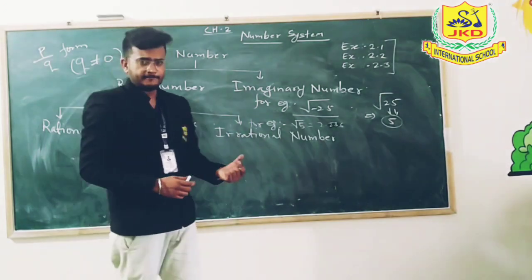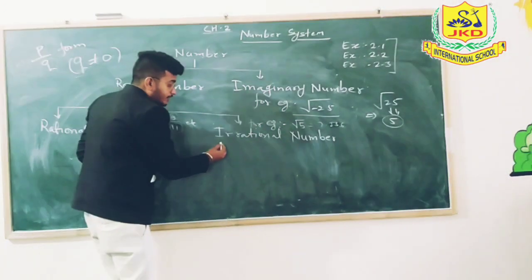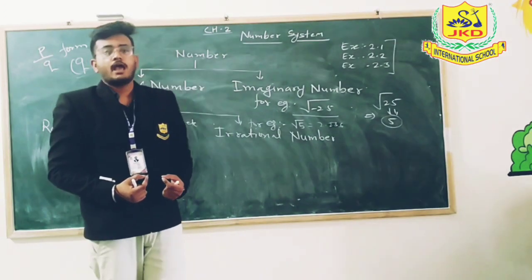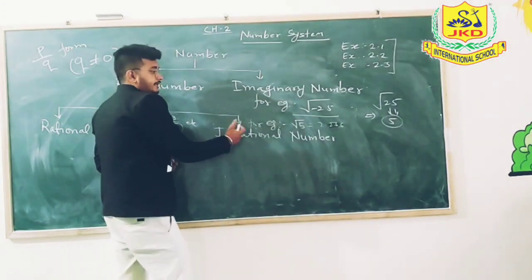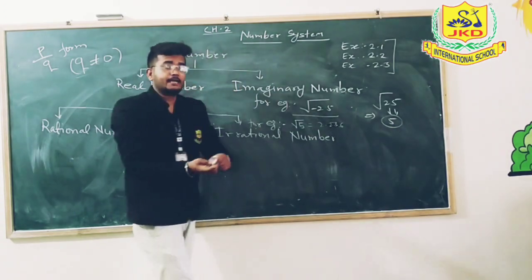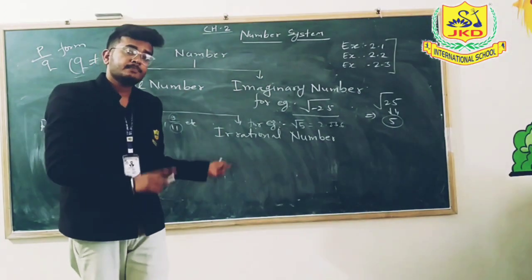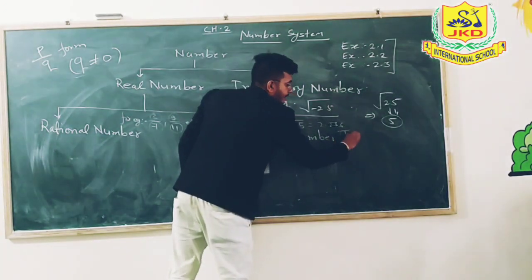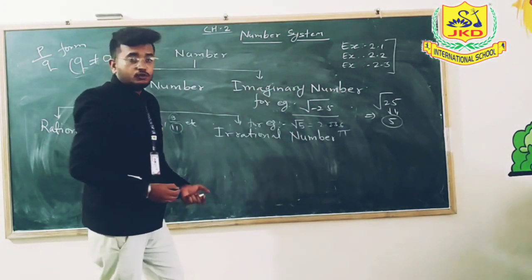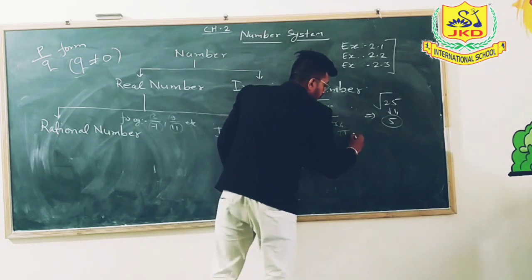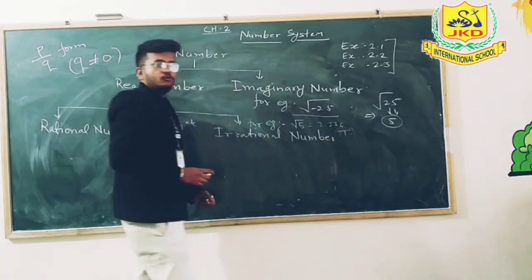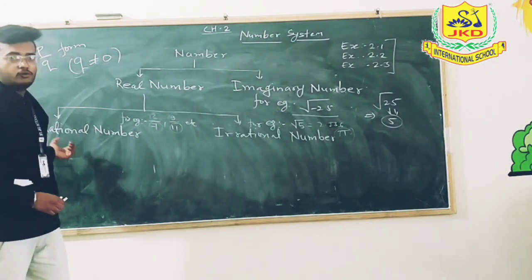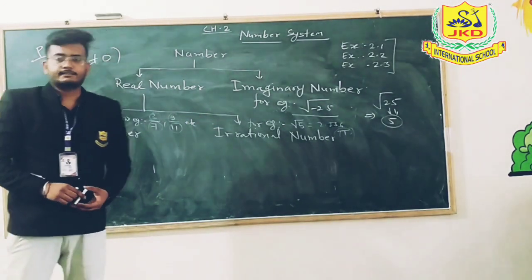So it is clear about irrational numbers that if any number is coming in the form of root, that means that number will be an irrational number. There is one more example, pi, because pi is also an irrational number. So now we are going to study in detail about rational numbers and irrational numbers.